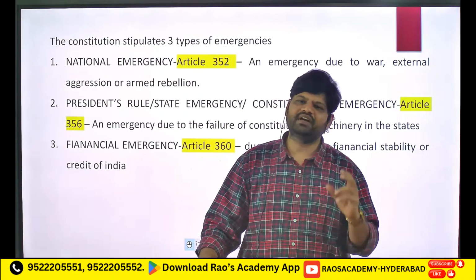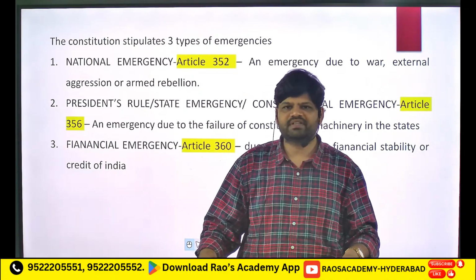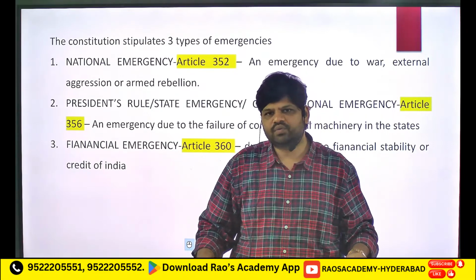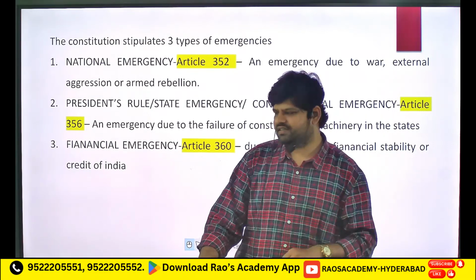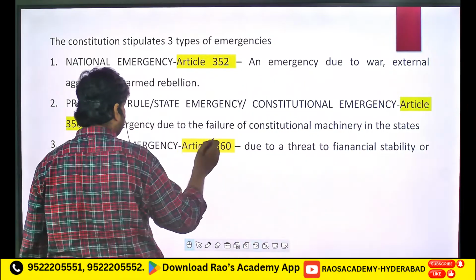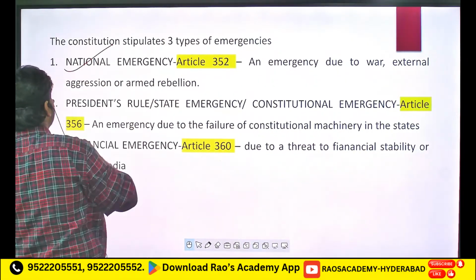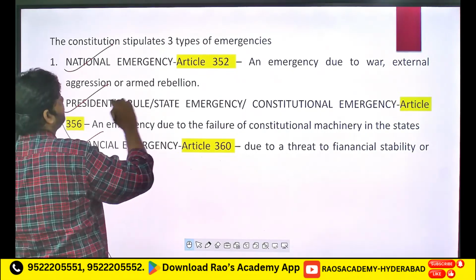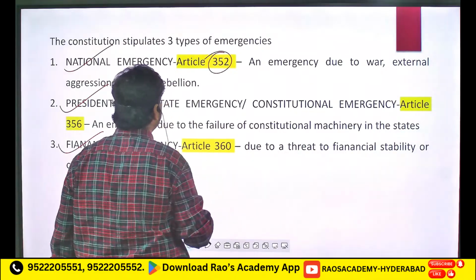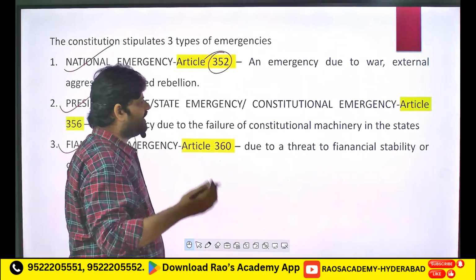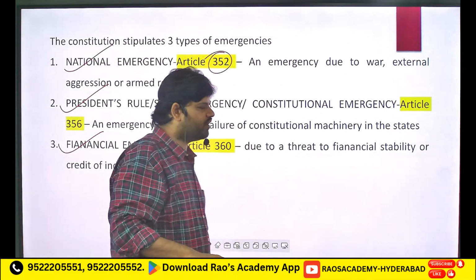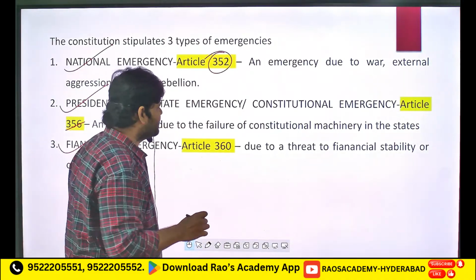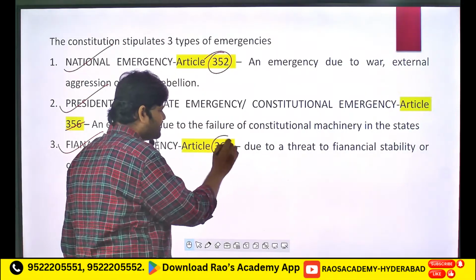And then we have the third type of emergency called financial emergency, according to Article 360. So basically national emergency, then president's rule, then financial emergency. National emergency according to Article 352, president's rule or state emergency or constitutional emergency according to Article 356, and financial emergency under Article 360.